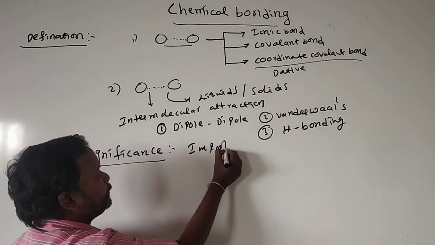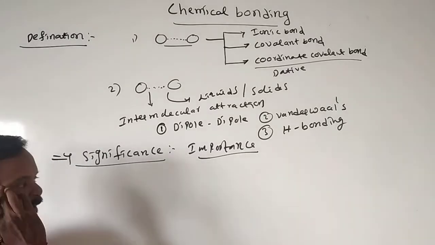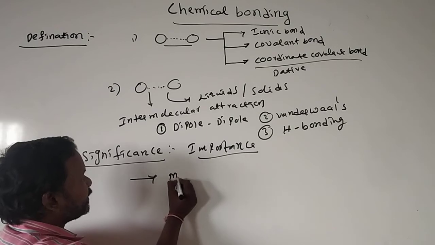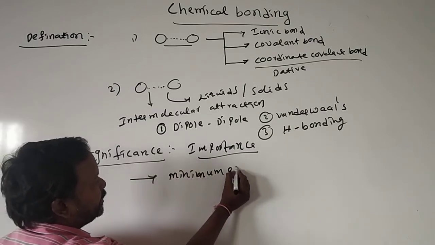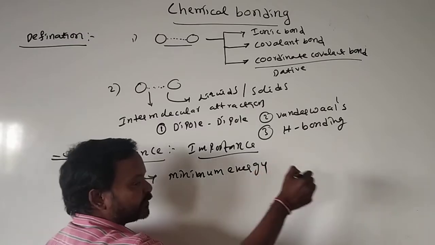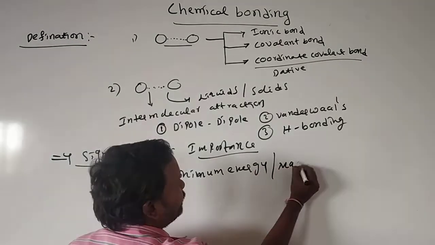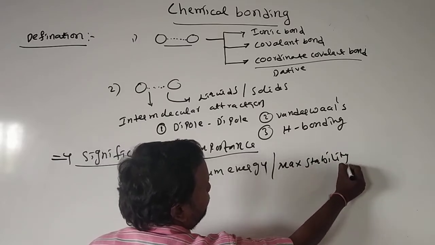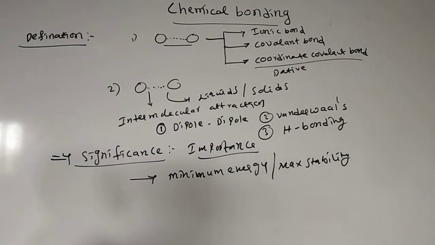What is the importance of chemical bond? Formation of the chemical bond leads to minimum energy and maximum stability.